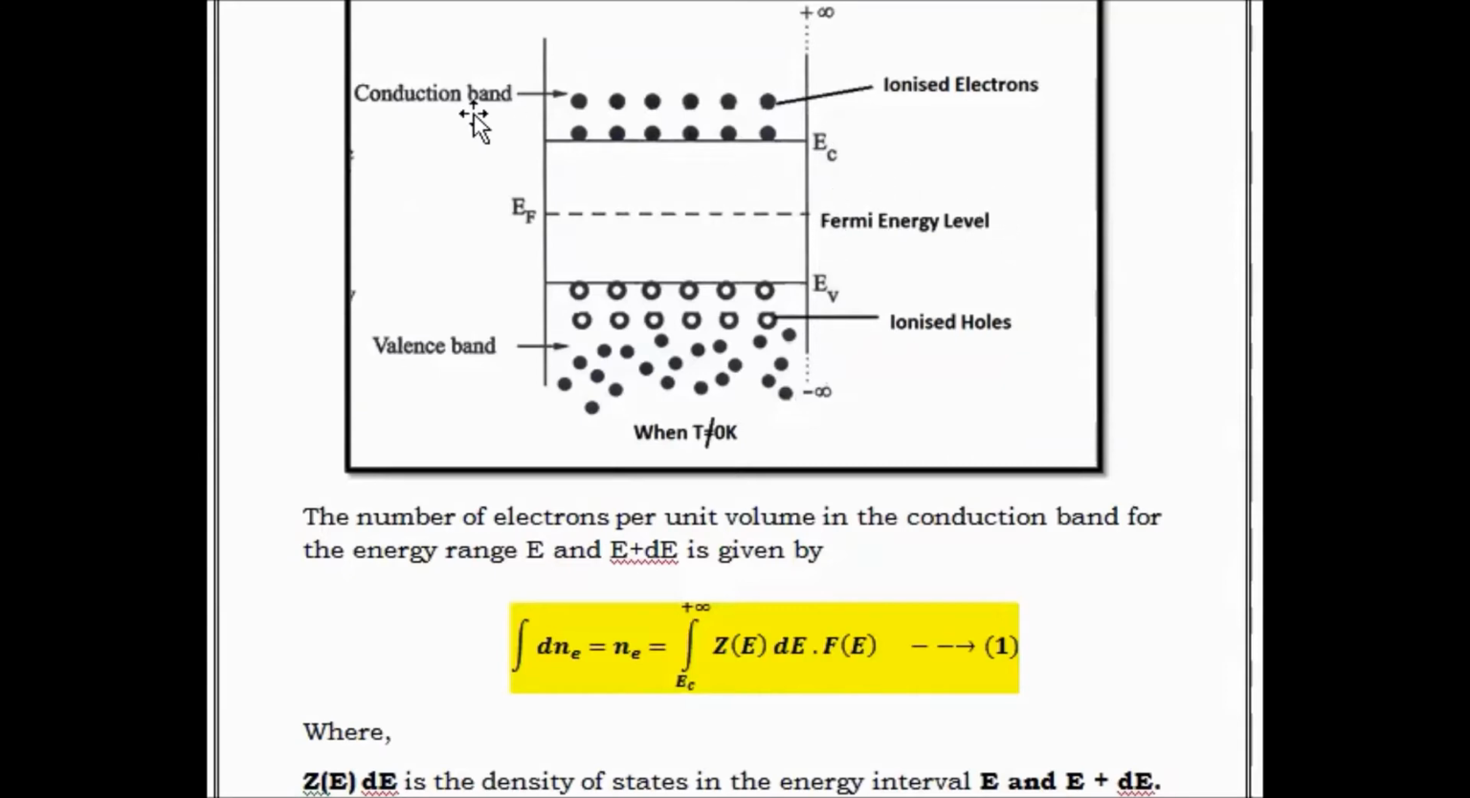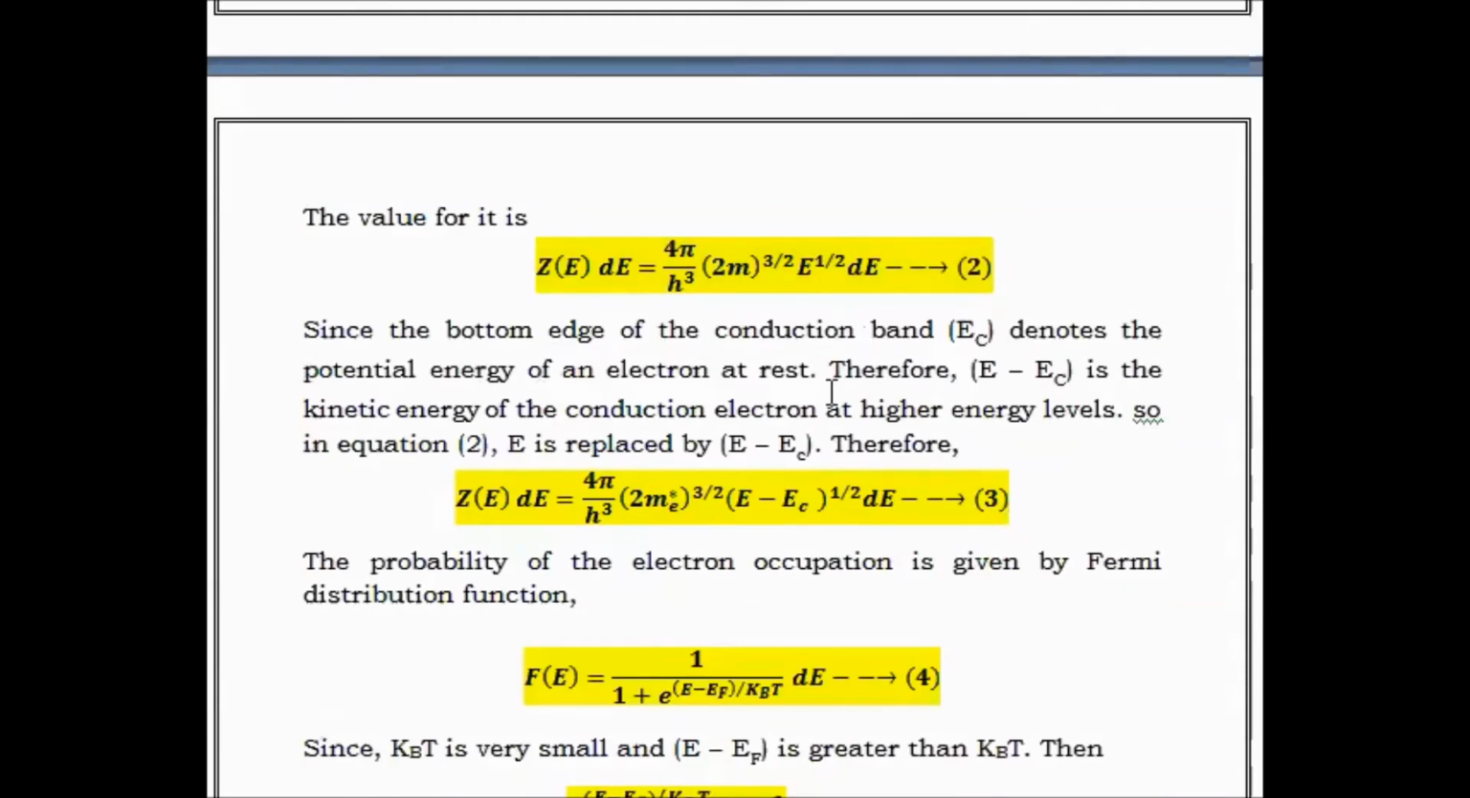So we can write for the conduction band the energy changes as E minus EC. So we are modifying the term E also. So E changes to E minus EC into dE. Equation 2 is further modified as 4π/h³ into (2 m_e*)^(3/2), E becomes (E minus EC)^(1/2) into dE.